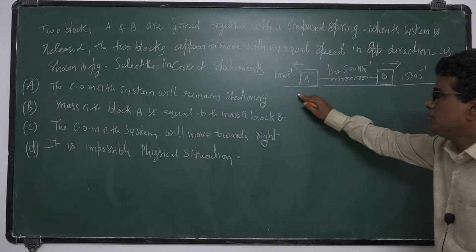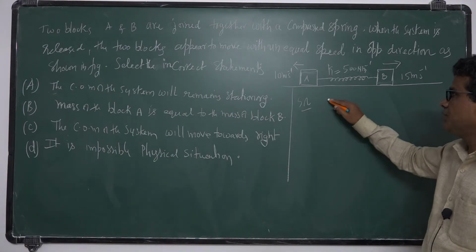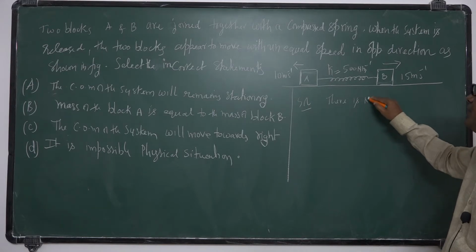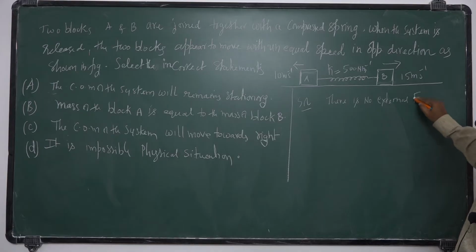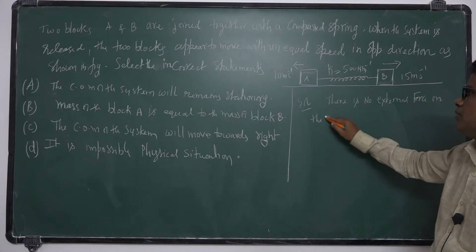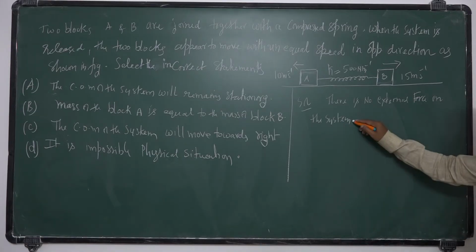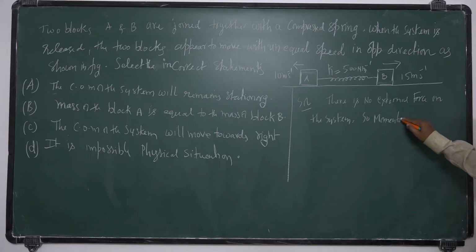So here, solution. There is no external force on the system. Since there is no external force, momentum is conserved.